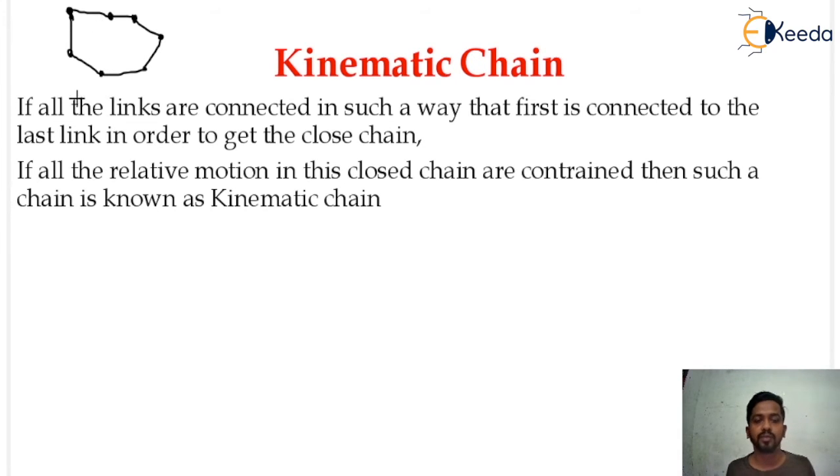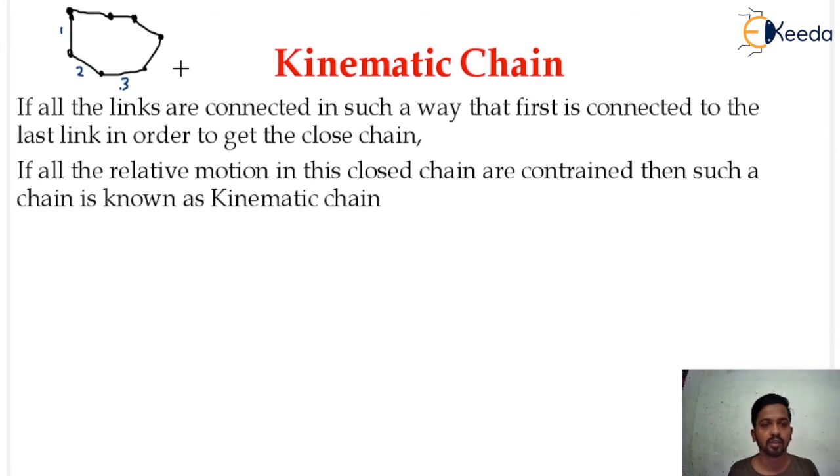You need to understand. So first, when the first link is attached to the last link in order to get a closed chain, and if all the relative motions in this closed chain are constrained, then we can say this is a kinematic chain. One link is in motion with another link, they are having relative motions with respect to each other. That means all the links have relative motions, but these relative motions should be constrained. Then we can say this is a kinematic chain.